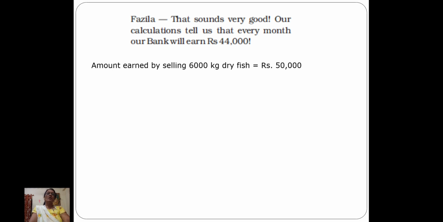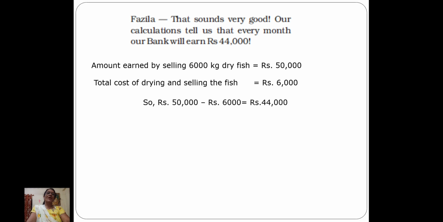Now the amount earned by selling 6,000 kg of dry fish, how much is that? Rupees 50,000, right? Now the total cost of drying and selling the fish, how much is that? Rupees 6,000, which is salt, packing and bus charges. Just now we calculated it comes to rupees 6,000. Now tell me, 50,000 minus 6,000 is how much?